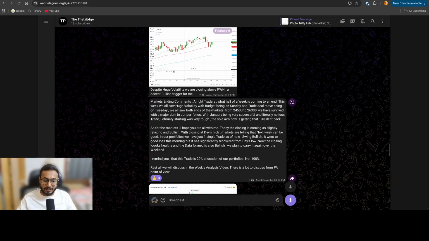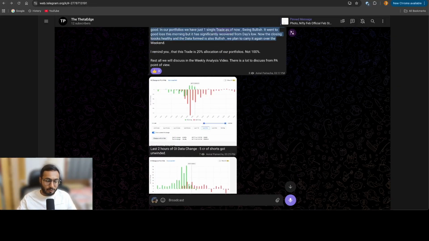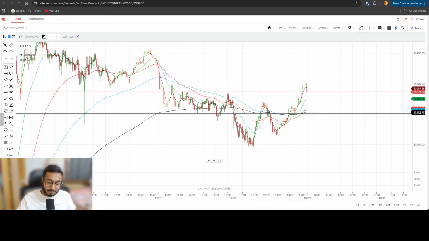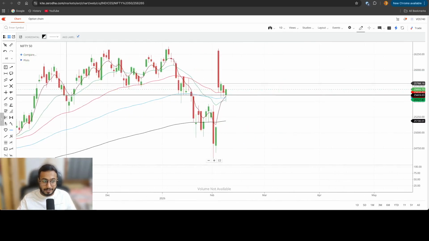Then we posted market ending comments, and we also mentioned that next week can be good in our portfolios. We have just one single trade, that is swing bullish. We carried the bullish trades, and then we ended the market. So this was exactly what was discussed in Friday's session in our Telegram group, and exactly that happened in the markets as well.